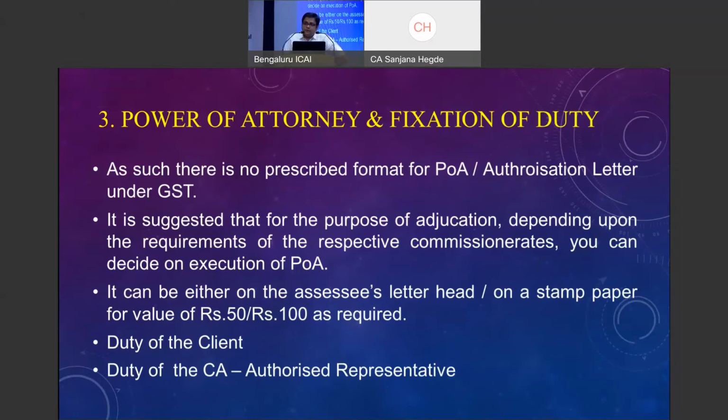When you get a power of attorney, fix the duty of the client as well as what your duties are, and please be clear with the client. Do not give false hopes. I have seen many CAs on the phone when they are discussing, they say, okay, I'll handle this notice, you don't worry, I'll see what can be done, we'll ensure that we win the case. Please don't give false hopes. Adjudication, 99% you will not get favorable orders. In my limited experience, I'm saying there can be other percentages because most of the seniors are seated here. In my limited experience, I'm saying 99% you will not get favorable orders.